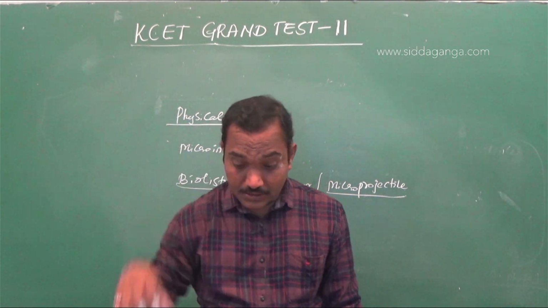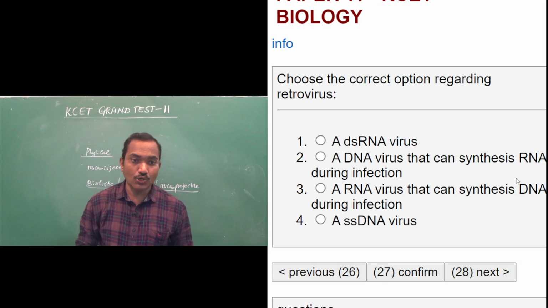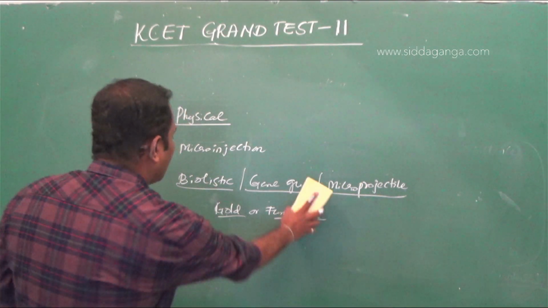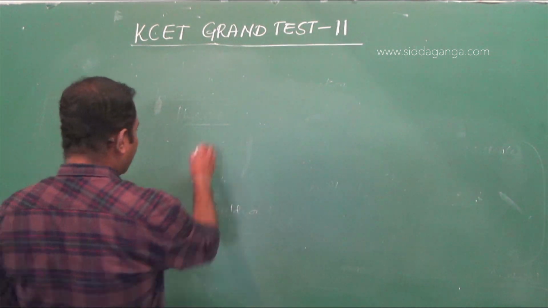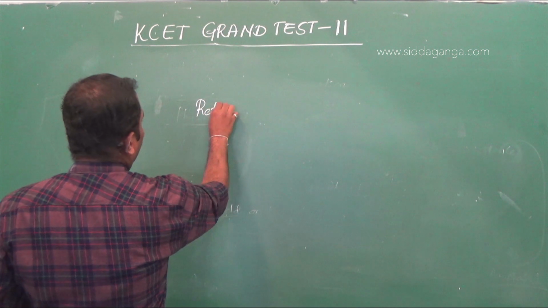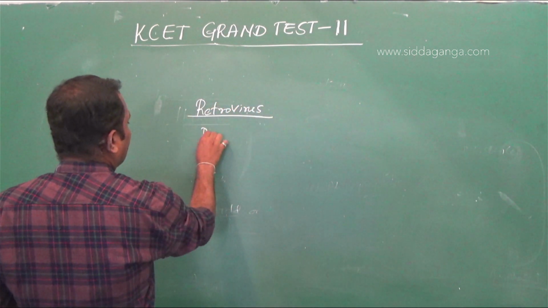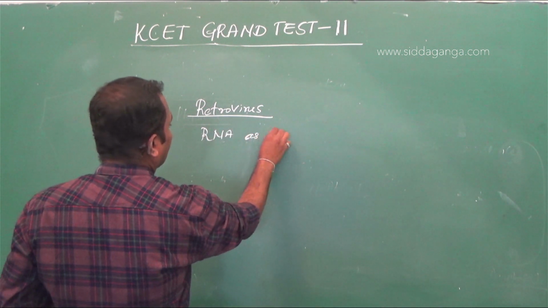Okay. Next question. Question number 27. Choose the correct option regarding retrovirus. A retrovirus is one which is having RNA as genetic material. A virus which has RNA as genetic material.